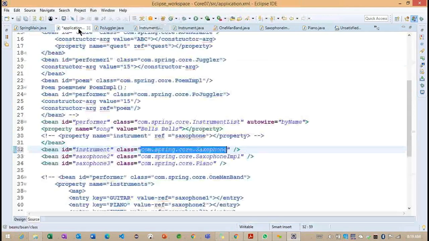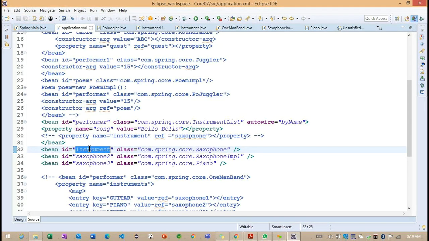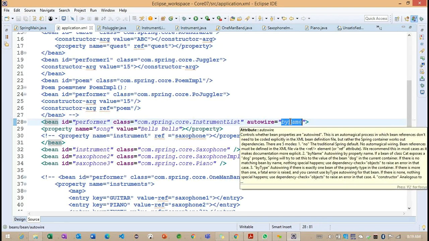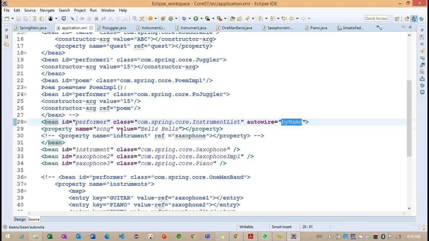Getting the point? Now let's think about it one more time. I changed it to instrument here, because autowire by name works on the name of the bean. The name of the property, or the ID of the property, is going to inject the bean, right?